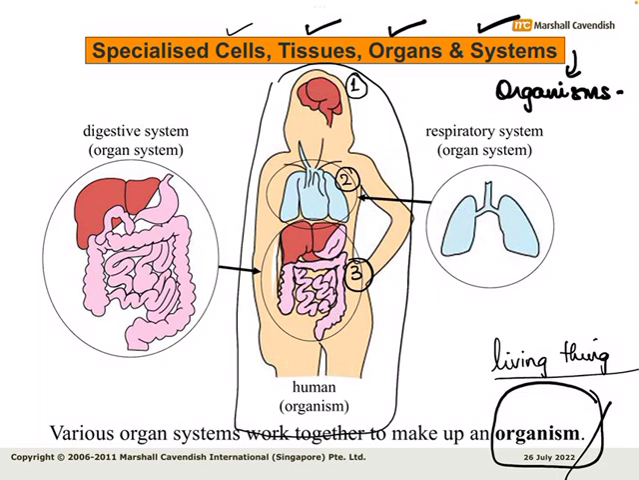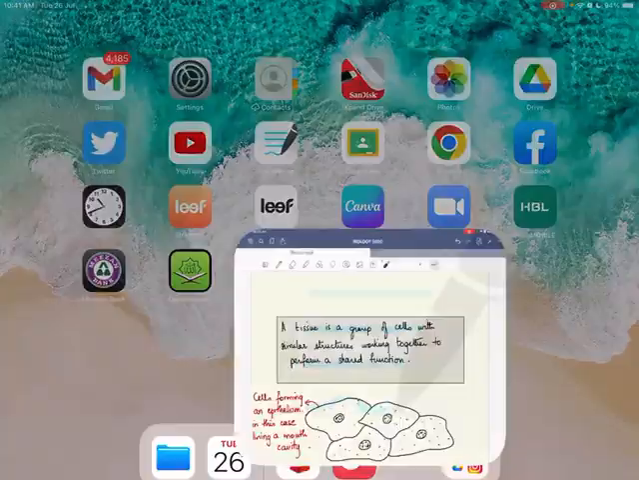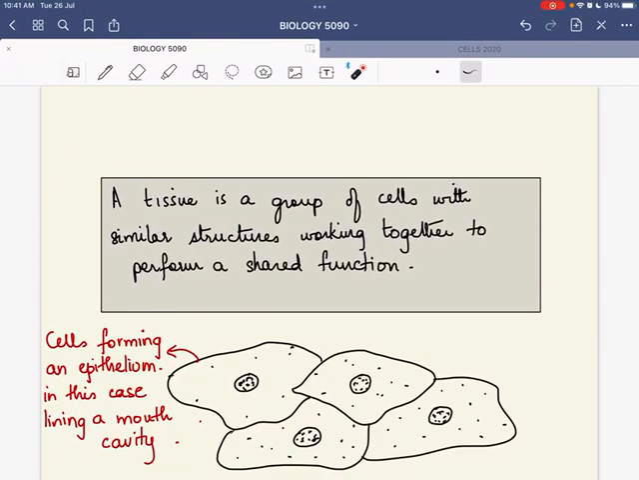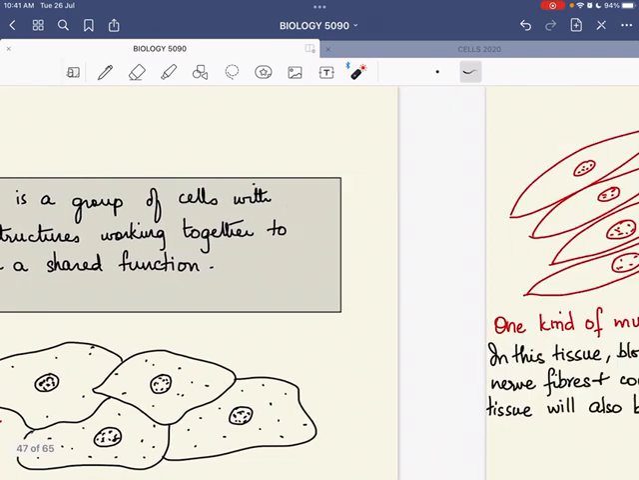An organism can be a tiny organism like a single-celled amoeba or a single-celled bacterium, or an organism can be a human being, which is a highly complex multicellular organism. If it is a highly complex multicellular organism, then we will define an organism as various organ systems working together to make up an organism. Like in front of you, this is one system, the nervous system. This is your respiratory system, this is your digestive system, and various other systems have not been shown here, which will also work together to give rise to this organism.